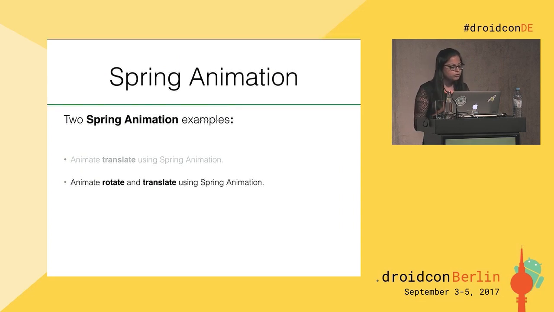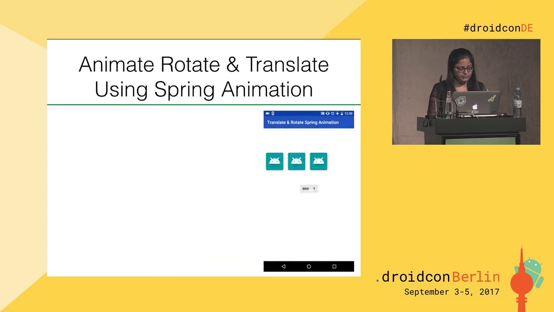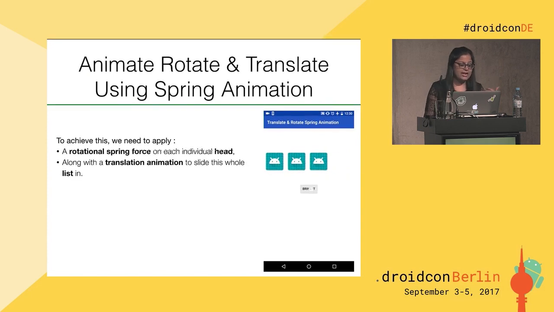Now let's go through how to do rotate and translate using spring animation. As you can see in the GIF, as the list is flying in, each child shakes around as if they are hanging on a clothesline that we are pulling in. So we have rotation on each child of the linear layout, and then we are providing a spring translate animation on the linear layout. Let's see how to achieve this. We need to apply a rotational spring force on each individual child, along with a translation animation to slide this whole list in.